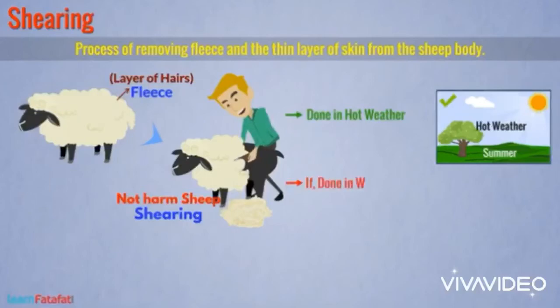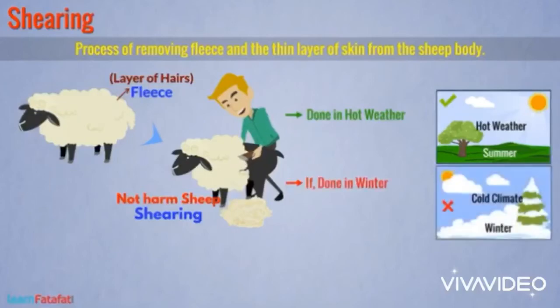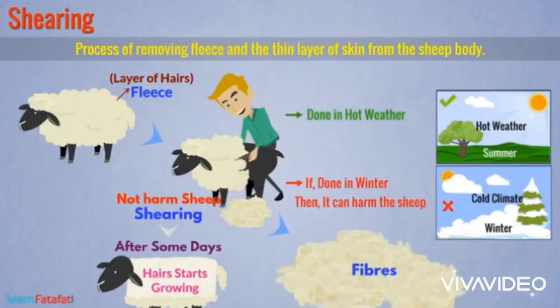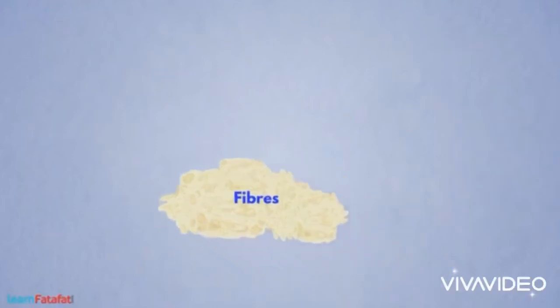And in which season is it done? It is done in hot weather. And shearing doesn't harm the sheep. Why does it not harm the sheep? Because the uppermost layer of the skin of the sheep is dead, and the sheep are sheared in early summer so that they do not feel the heat, and the hair of the sheep grows again before the onset of winter and will protect them from the cold winter also. So why doesn't shearing hurt the sheep? I hope you know the answer, that the uppermost layer of the skin is dead.